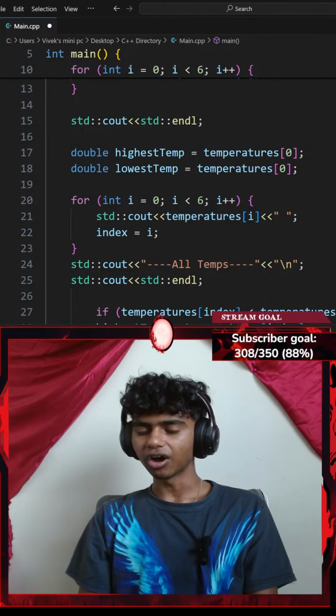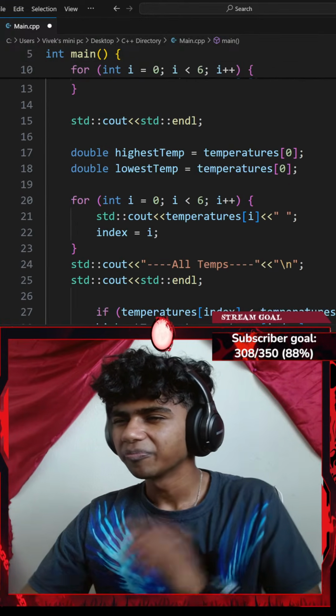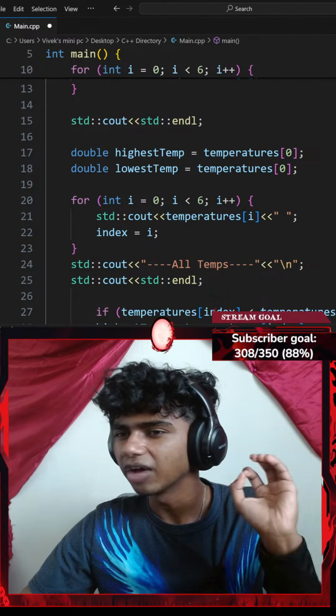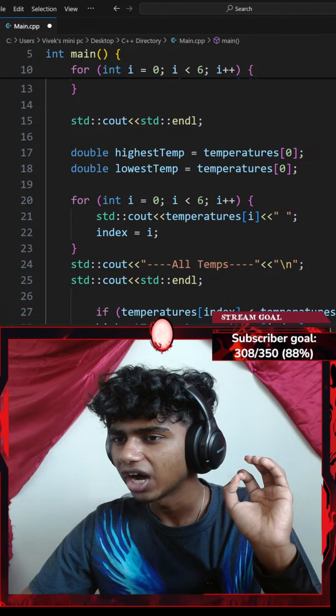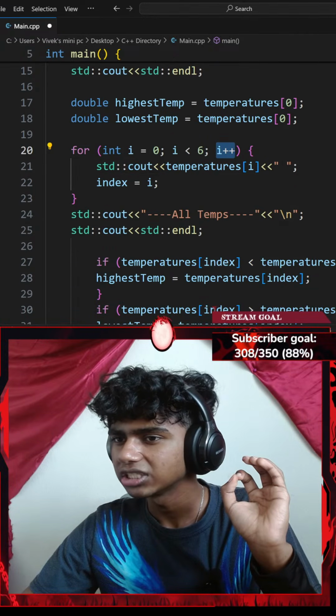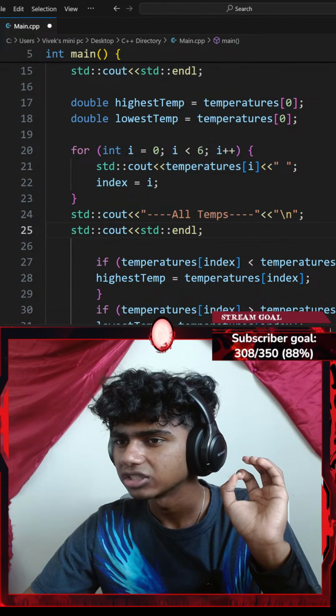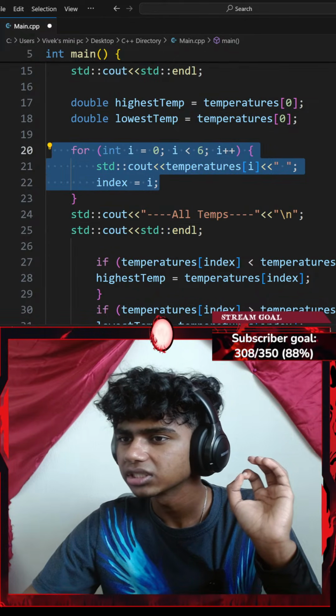It's a safer bet. Honestly, I might actually try that later. Okay, let's see. That's highest temp, that's lowest temp. For every integer I equals 0, I is less than 6, I increment I by 1, standard console output, index I. Okay, so that's where I print all my elements.